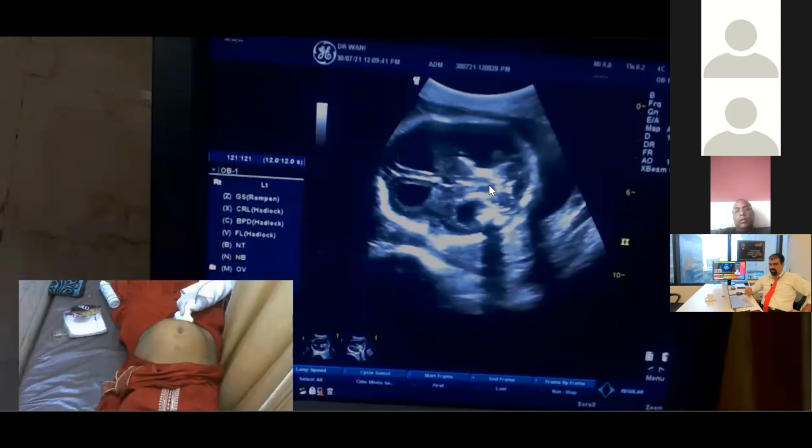Ultrasound is not photography. Ultrasound is the implementation of your theory onto the patient. I am again repeating the statement. Both lateral ventricles dilated, third ventricle dilated, and fourth ventricle also dilated. Both lateral ventricles dilated, third ventricle dilated, and fourth ventricle also dilated.